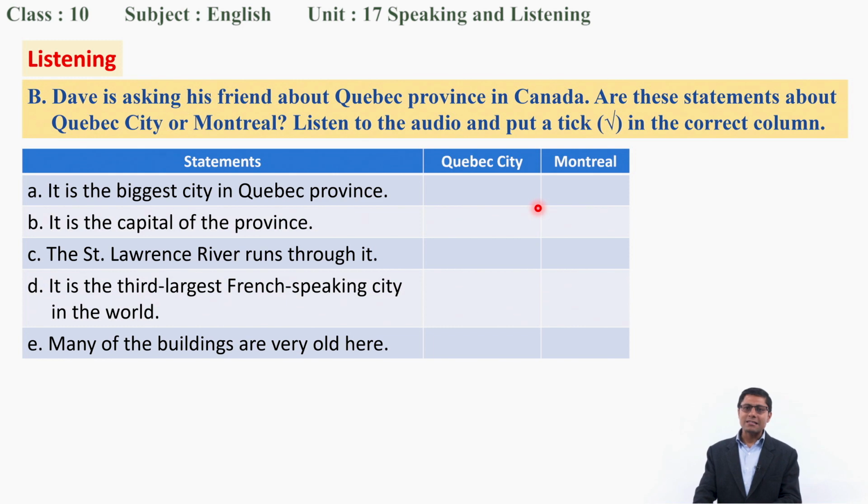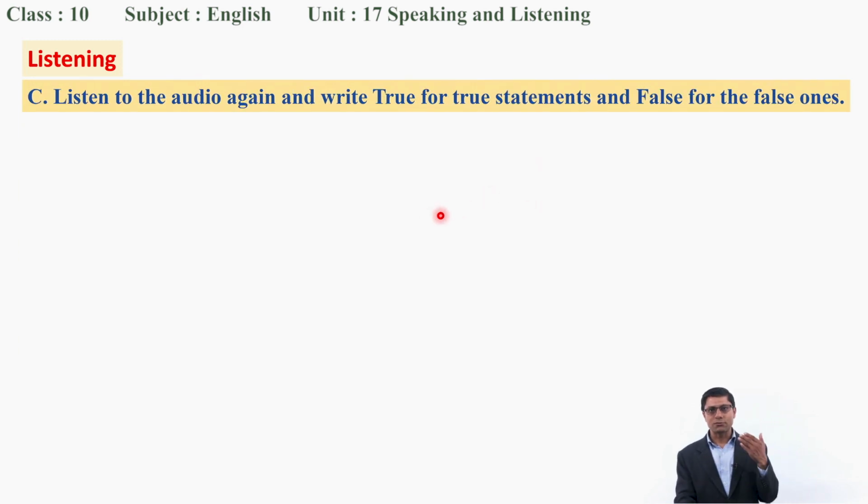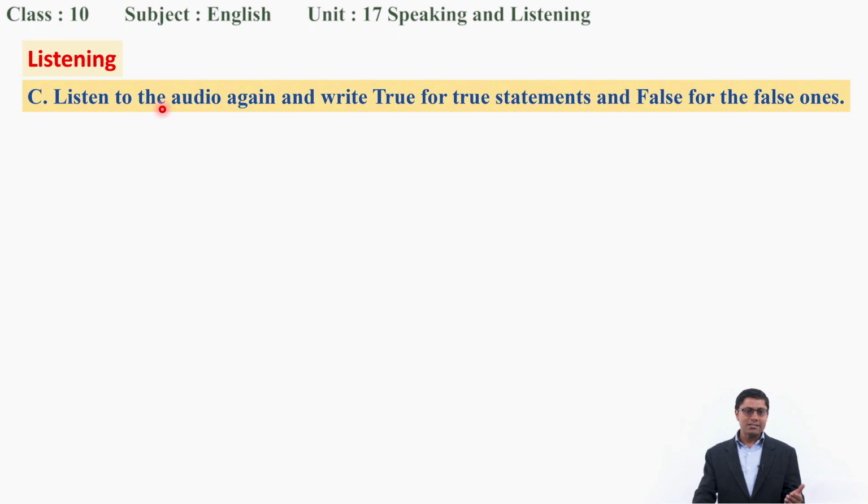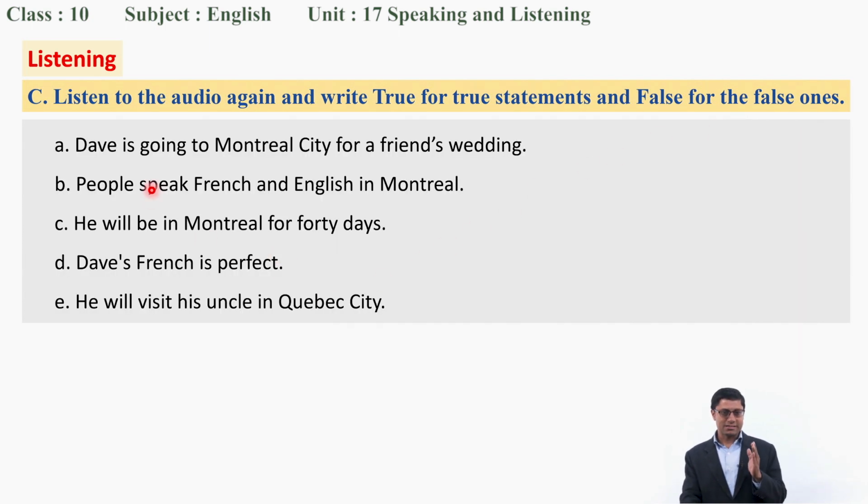Okay, dear students, in the same way, we have the next exercise that we have to do while listening to the audio. This is: listen to the audio again and write true for true statements and false for the false ones. Here also we have 5 statements. See, A, Dave is going to Montreal for a friend's wedding. B, people speak French and English in Montreal. C, he will be in Montreal for 40 days. D, Dave's French is perfect. E, he will visit his uncle in Quebec City. So these are the statements. We need to decide whether they are true or false.